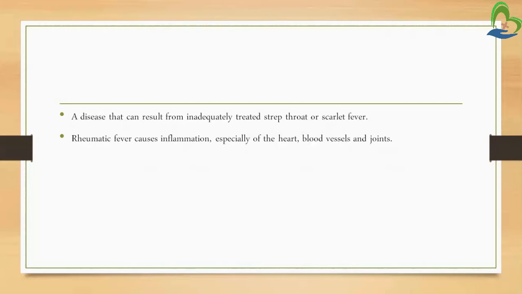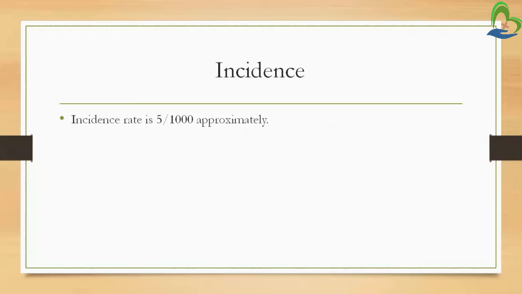Then another definition is a disease that can result from inadequately treated strep throat or scarlet fever. So acute rheumatic fever is a disease condition that results because of inadequately treated strep throat. Strep throat also occurs due to infection by group A beta hemolytic streptococci bacteria. This bacteria first causes strep throat, and if strep throat is not treated, then a disease will occur. That disease is called acute rheumatic fever. Rheumatic fever causes inflammation, especially of the heart, blood vessels, and joints, as we have seen previously.